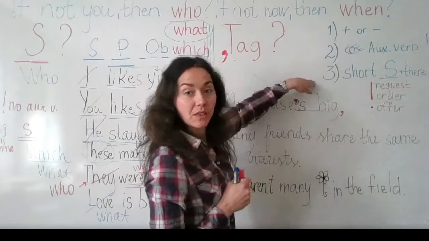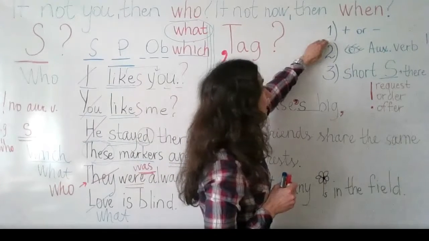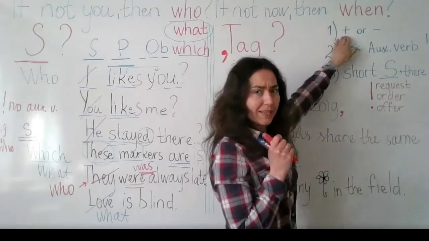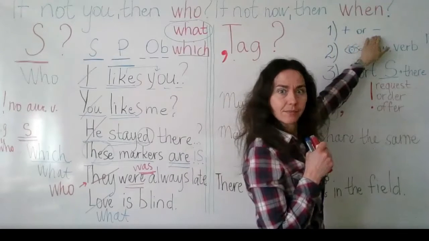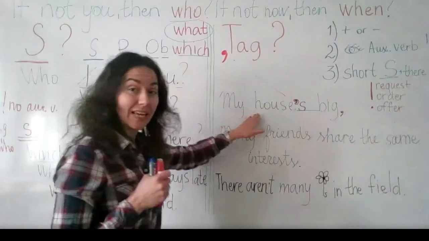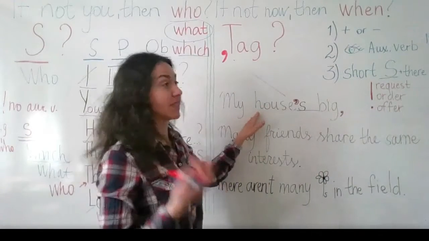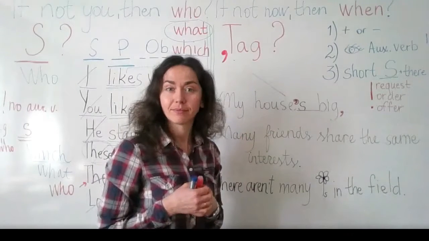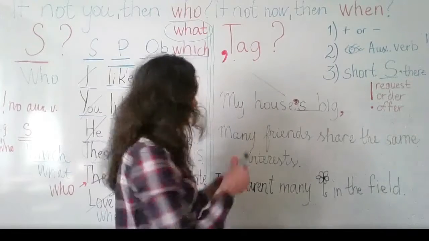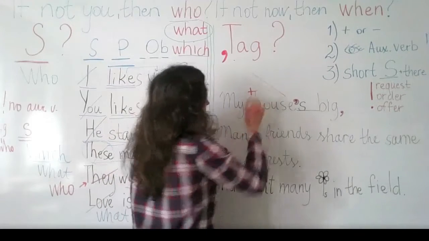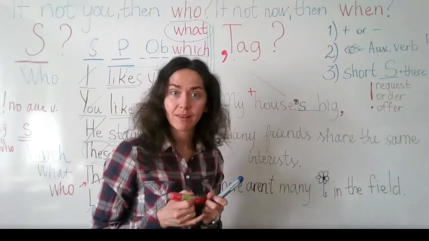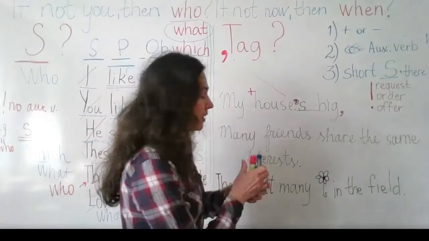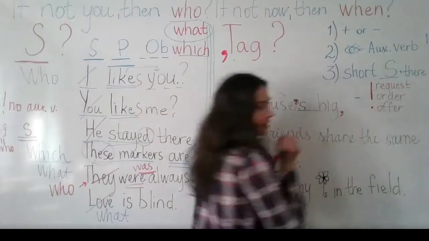These are the steps you need to take. The first one is plus or minus. This means the positive sentence or negative sentence. The positive sentence is something that you state, that you say, yes, it's true. For example, my house is big, and I want to nod, you see? It means this part is positive. My house is big. If the first part is positive, the second part should be negative.